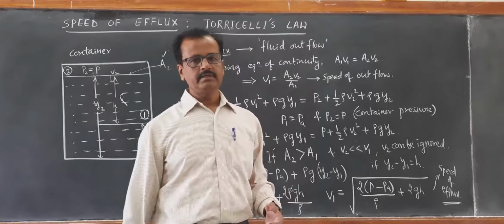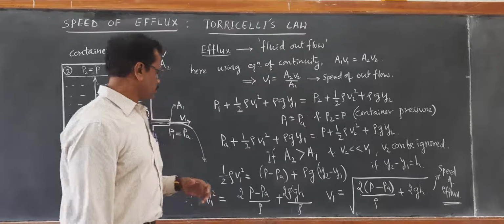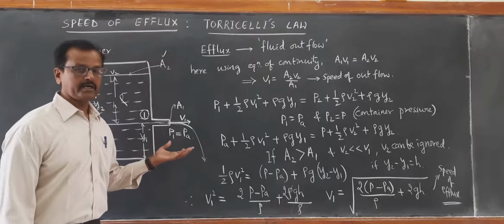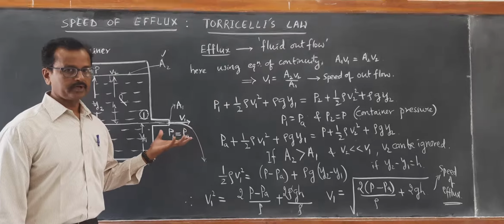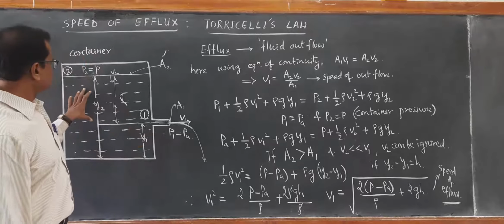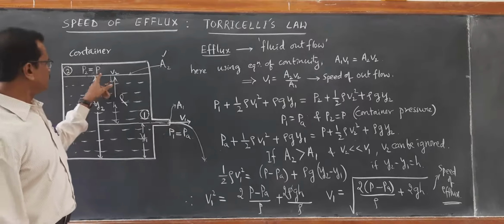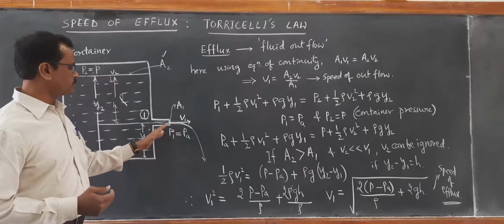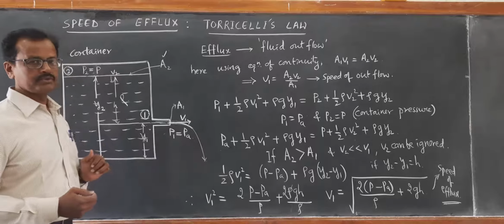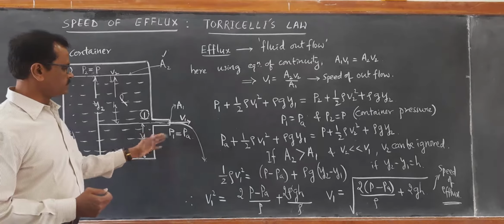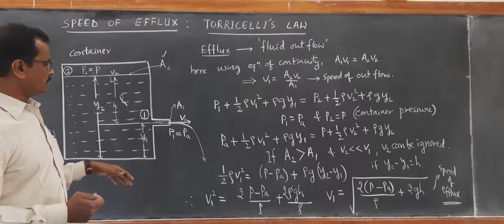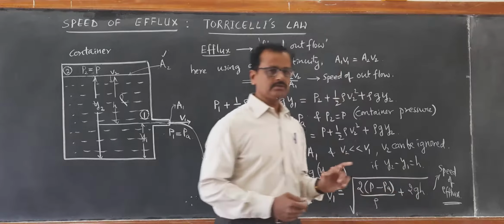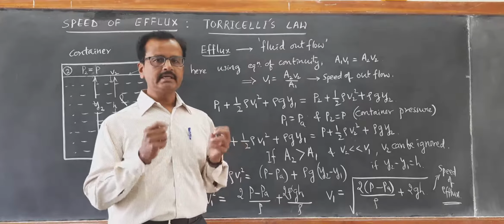That equation is the equation of fluid outflow in the case of rocket propulsion. In rocket propulsion, the container pressure P is very high compared to the pressure at which the fluid flows out. So in that case, 2GH is going to be negligibly small.